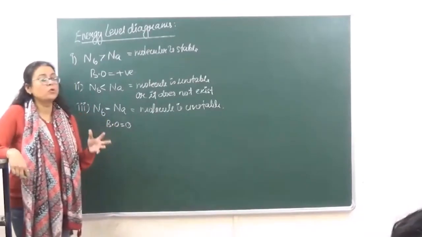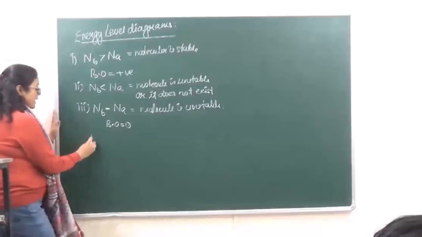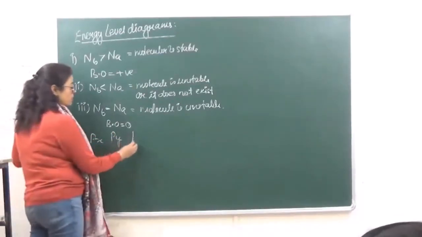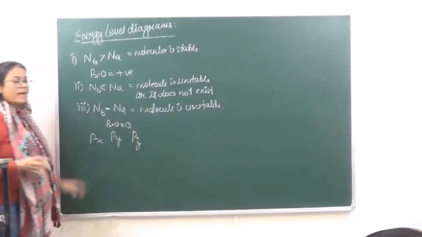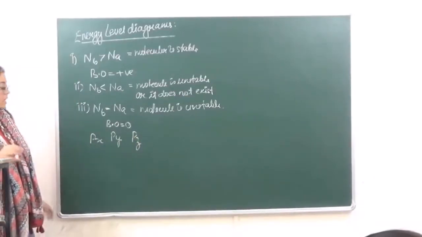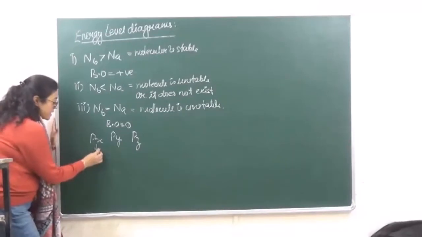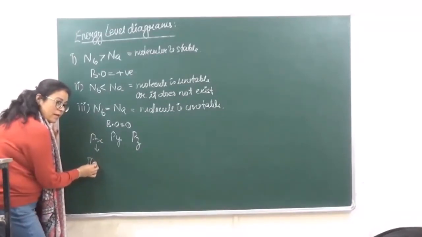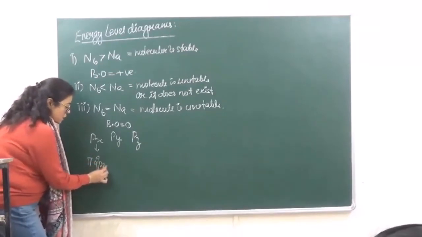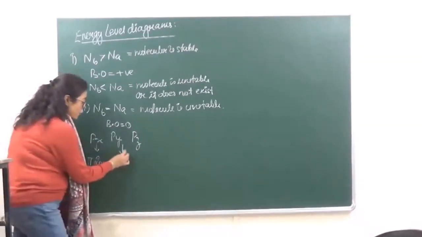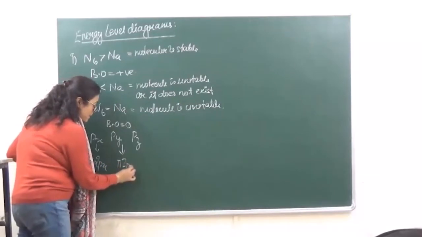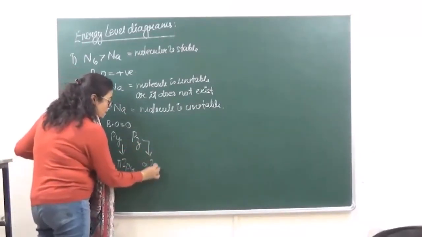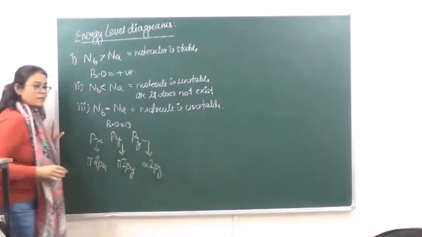When we are going to the p orbital, we say that the p subshell has 3 orbitals, px, py and pz. ठीक है? Over here, px is going to form pi. ठीक है? We have discussed this also. It is going to form pi, and over here also it is going to form pi, and pz is going to form sigma 2pz.